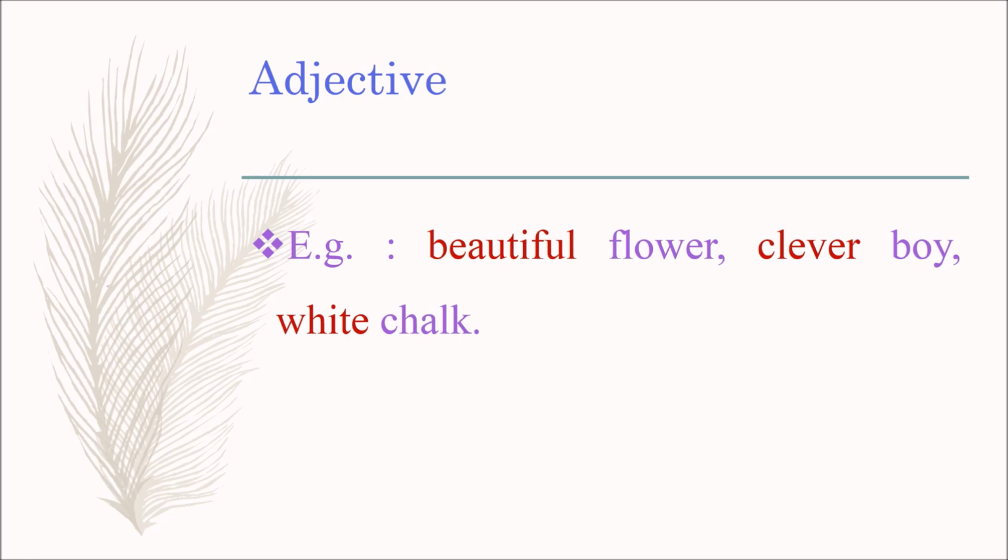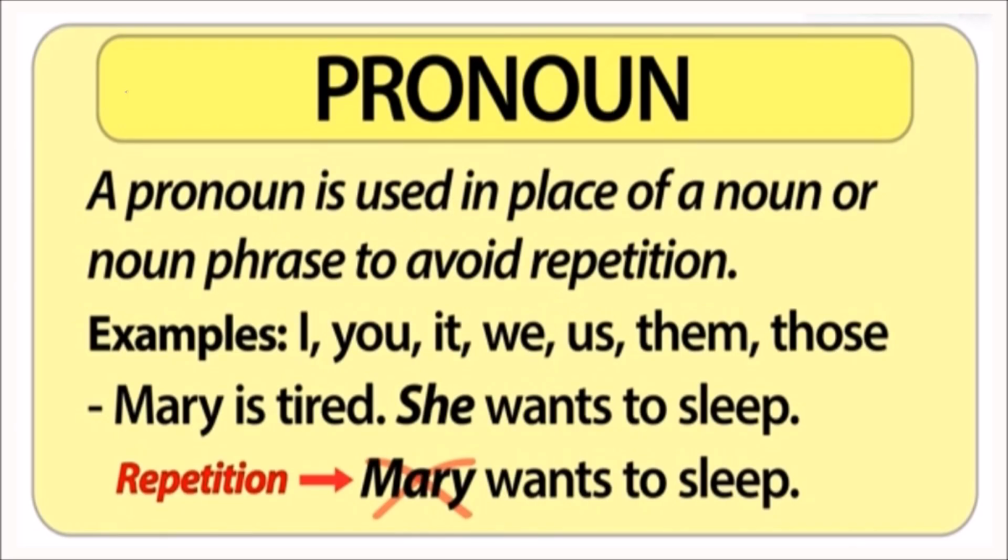Examples: beautiful flower, clever boy, white chalk. Here, the words beautiful, clever, and white are used to qualify or add something to the nouns flower, boy, and chalk. A pronoun is used in place of a noun or noun phrase to avoid repetition.